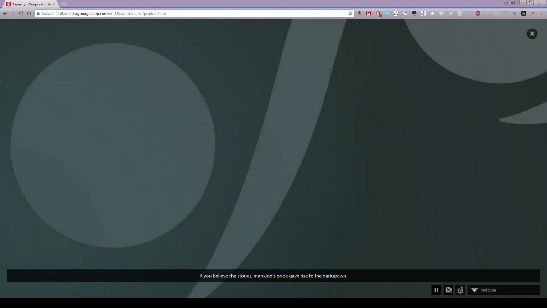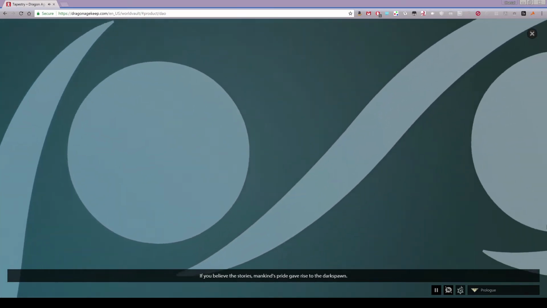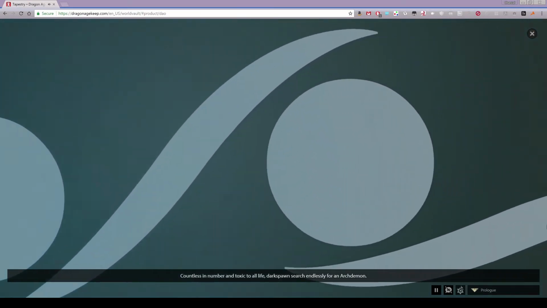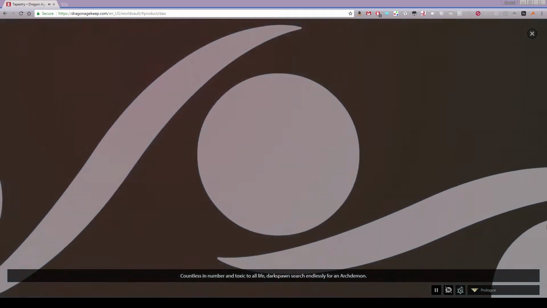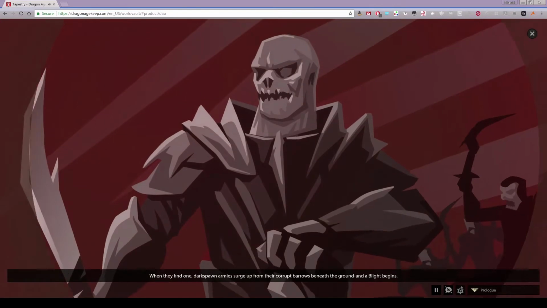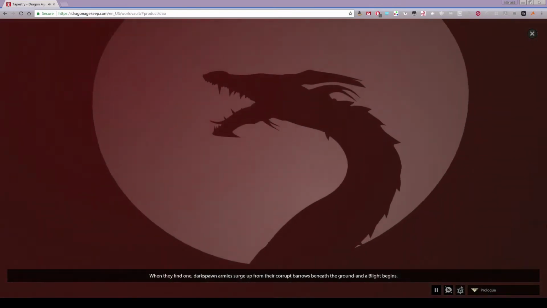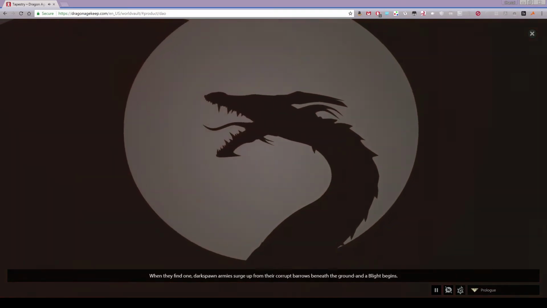If you believe the stories, mankind's pride gave rise to the Darkspawn. Countless in number and toxic to all life, Darkspawn search endlessly for an archdemon. When they find one, Darkspawn armies surge up from their corrupt barrows beneath the ground, and a blight begins.